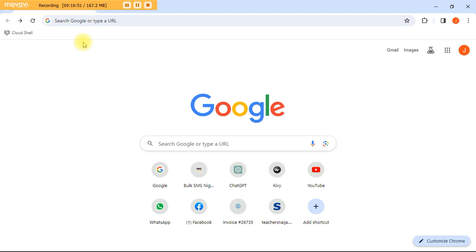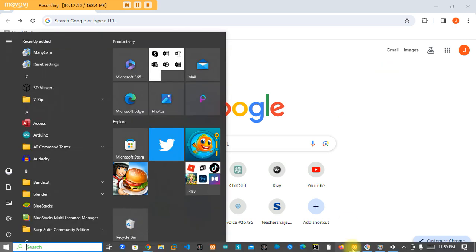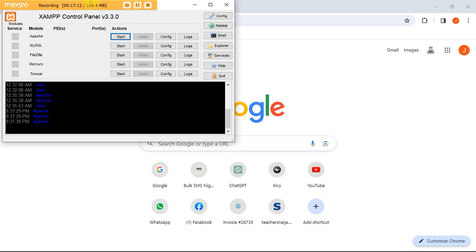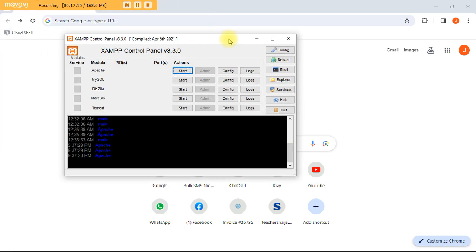All right, and we have local server and we have a live server. Now the local server is when we use things like XAMPP. Let me bring up my XAMPP. Like this, things like XAMPP. This is a local server. You can use this as a local server.